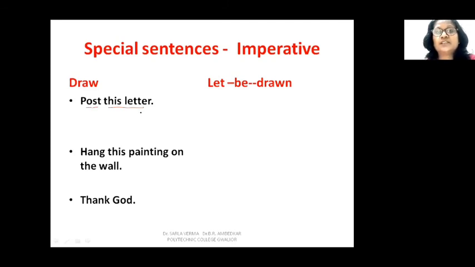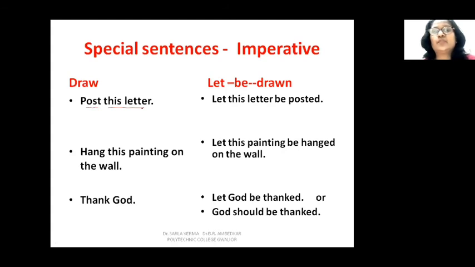Post this letter means you post this letter, because it is spoken to the second person, the person who's in front of you, whom you are talking to. So in "post this letter" the subject is you, which is understood. The object is this letter. Pay attention to the object only. So the verb is post and the object is this letter. So the answer will be: let this letter be posted.